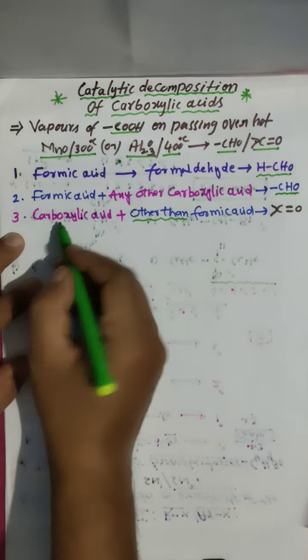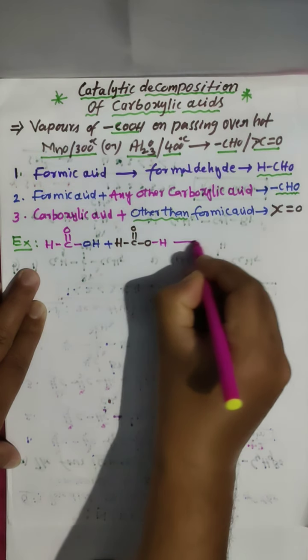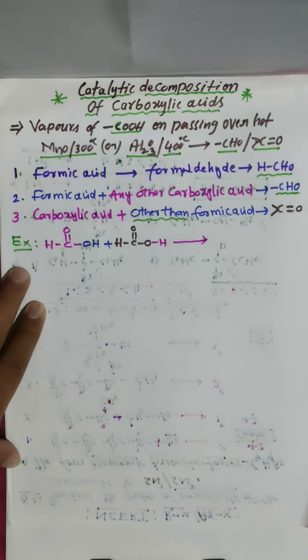This is formic acid, HCOOH, plus another formic acid, HC double bond O and H. Both I am taking as a formic acid mixture. Both are formic acids only. The condition is manganese oxide at 300 degrees Celsius temperature. Alumina also you can take, no problem.